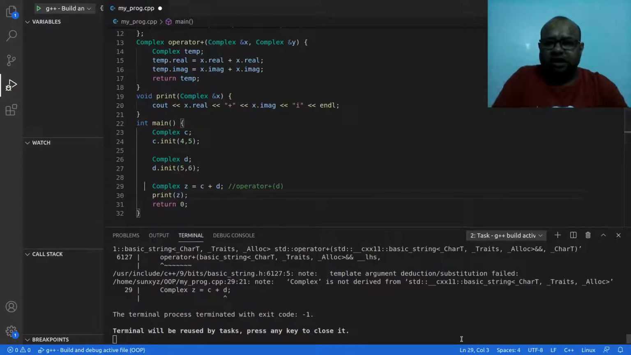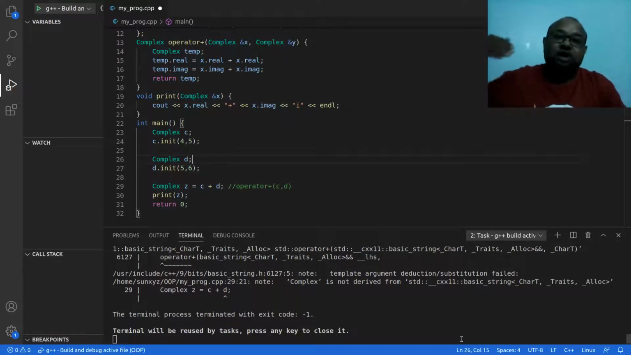So when I write C plus D, this operator plus is being called with the first parameter being the object that is on the left of the plus operator. What is on the left of plus? C is on the left. The second parameter is going to be what is on the right of this plus operator. D is on the right. So now I am calling this method operator plus. Previously I was calling this method C dot operator plus because operator plus was inside the C object. C is an object of the complex class.